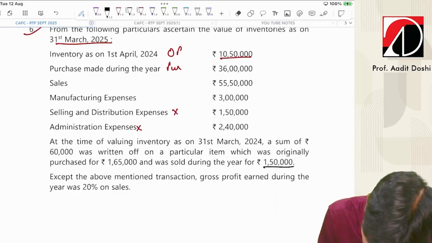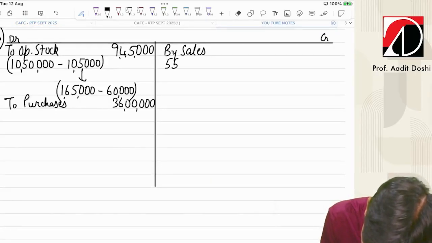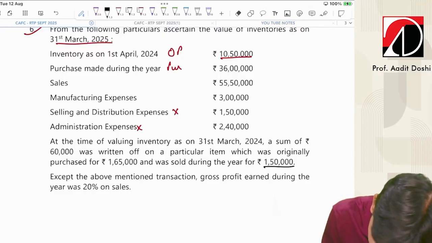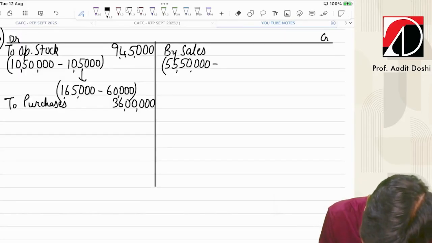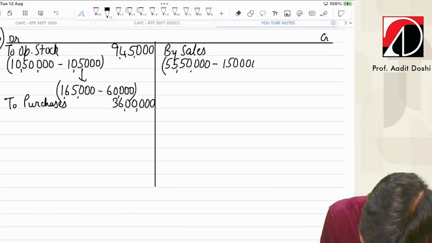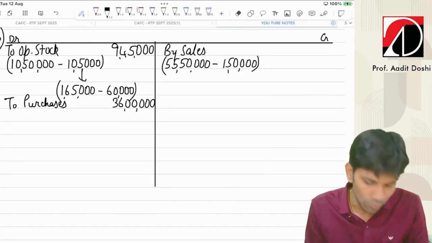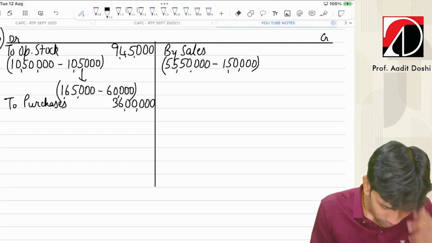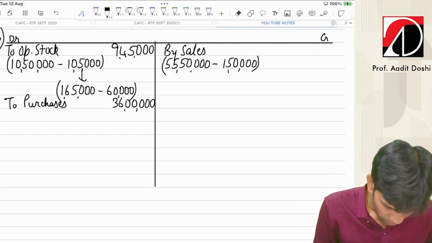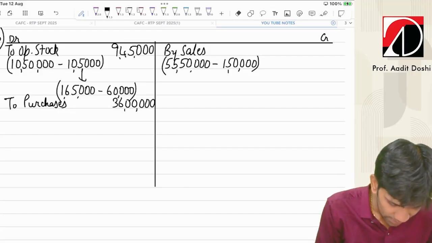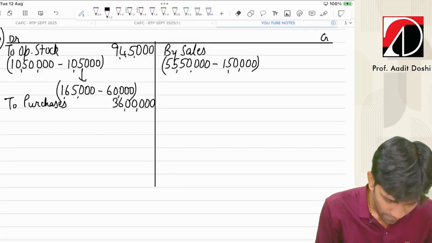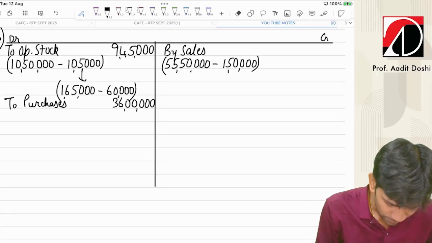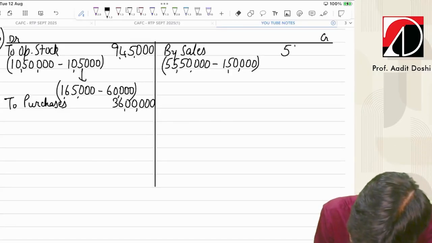So my sales also include abnormal goods sold. So 55,50,000 minus 1,50,000, because abnormal goods sold are included in normal sales, so we have to remove that. So 55,50,000 minus 1,50,000, 54 lakh will be my sales. Fine.